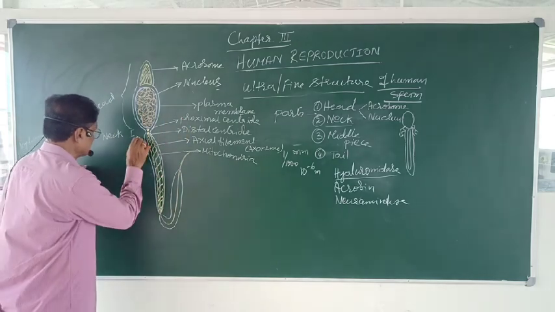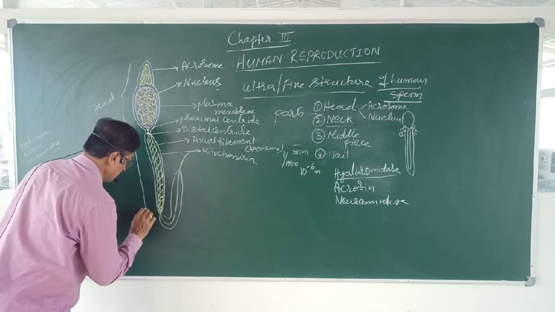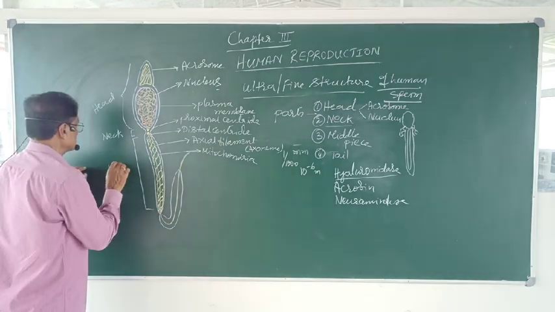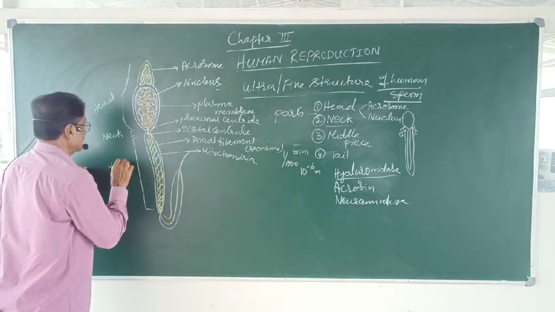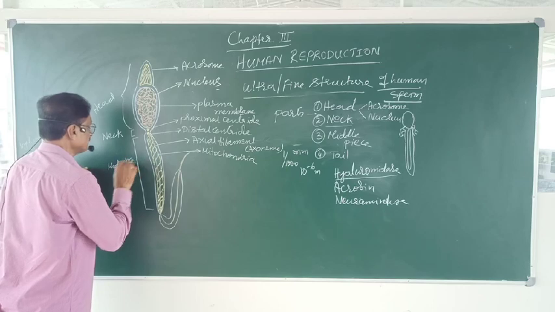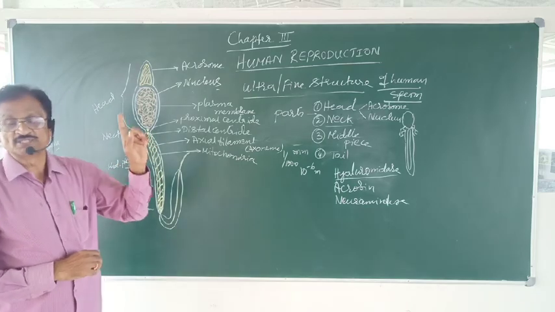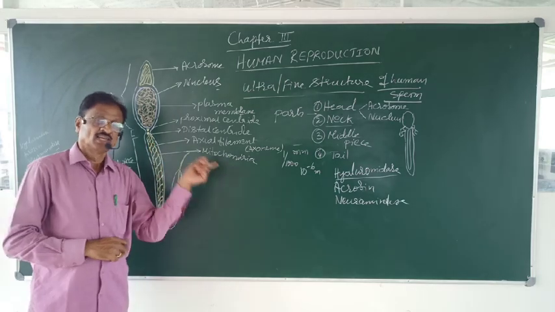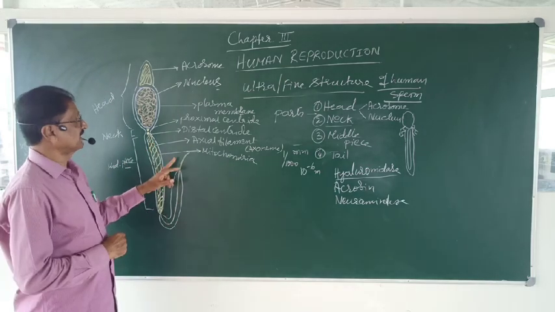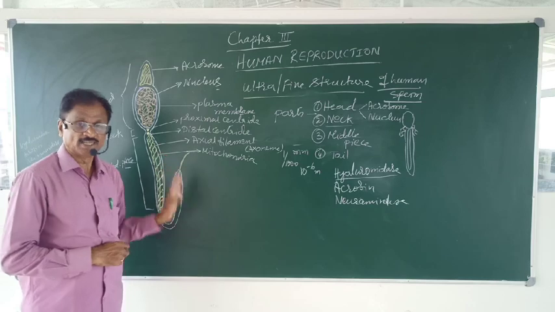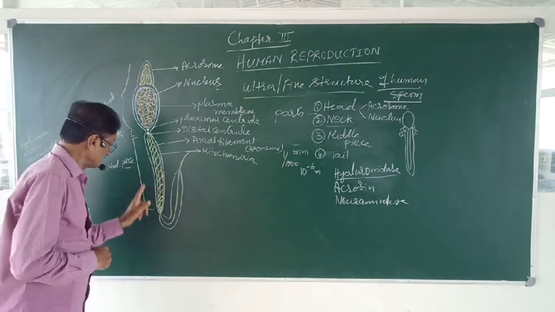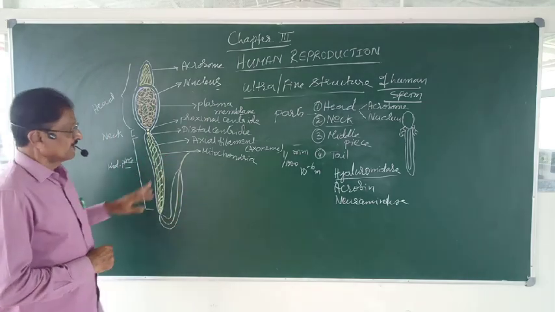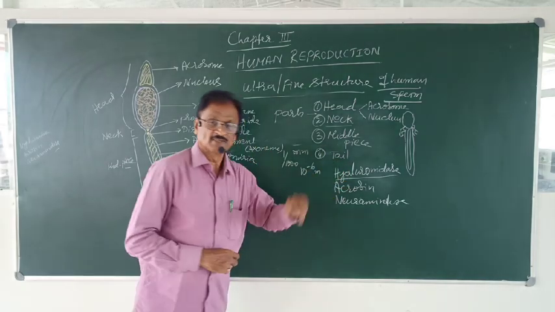Hence, this mid-piece or middle piece is supposed to be the engine room of the sperm. It is the one which supplies the needed energy for the sperm motility. So, this is the mid-piece. Now, coming to the tail region.